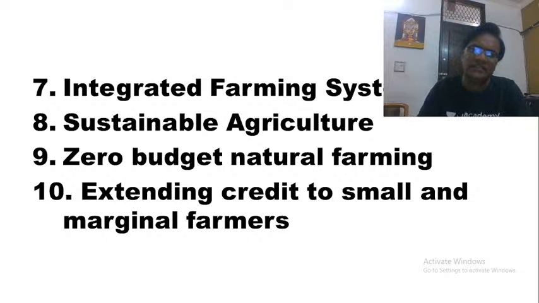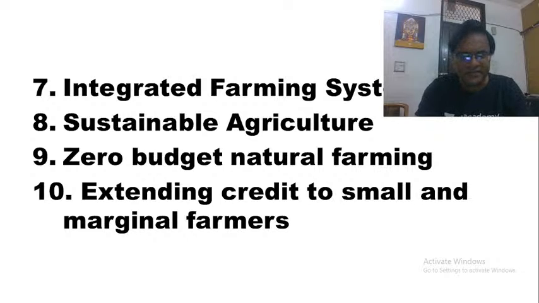For this sustainable agriculture, what is required is shifting the cropping pattern also, because if you keep on producing the same thing for a longer period of time, it can result in a situation wherein the land will be losing its productivity or fertility also. Shifting agriculture is what is required here for sustainable agriculture.